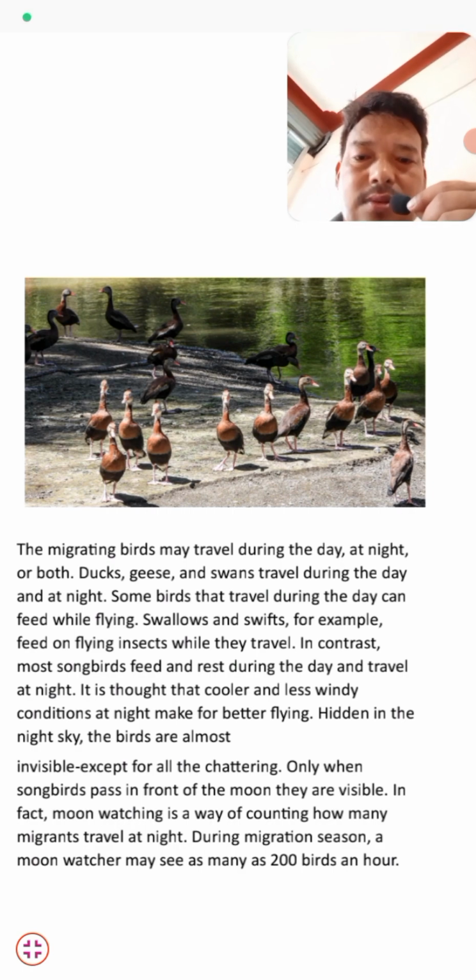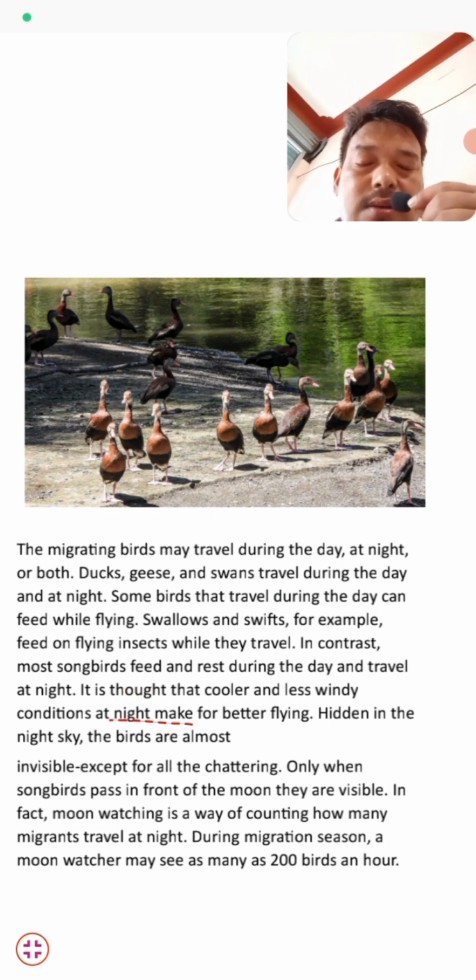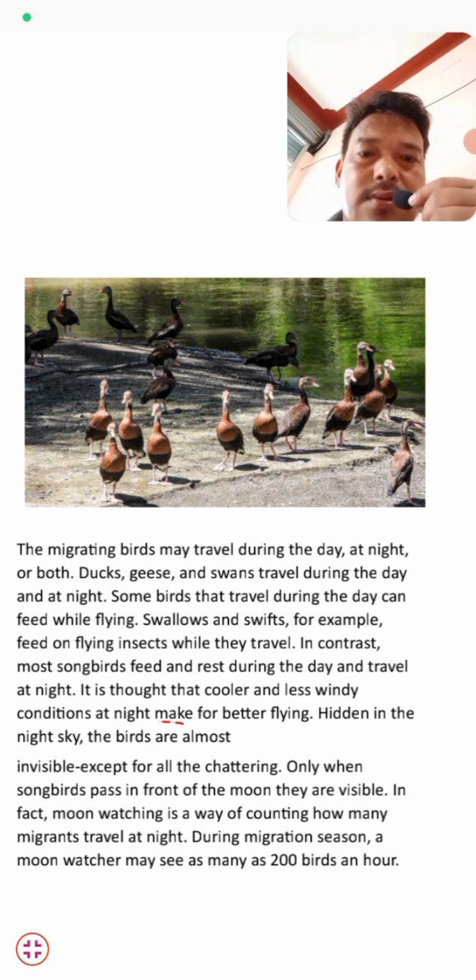In contrast, some songbirds feed and rest during the day and travel at night. It is thought that cooler and less windy conditions at night make for better flying. The night is very calm and cool, which makes for a good journey, so they prefer to fly at night, while during the daytime they rest and feed.